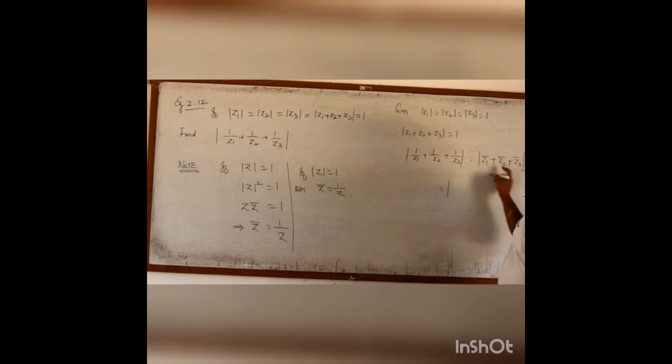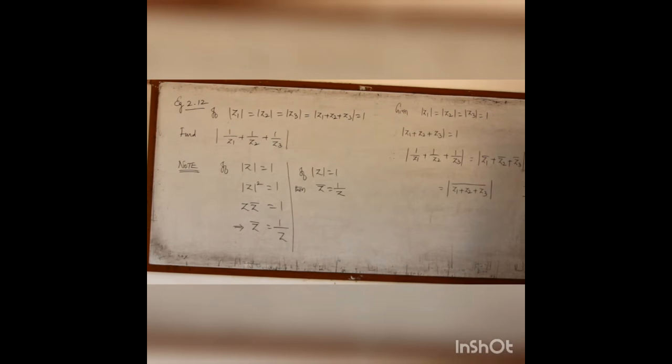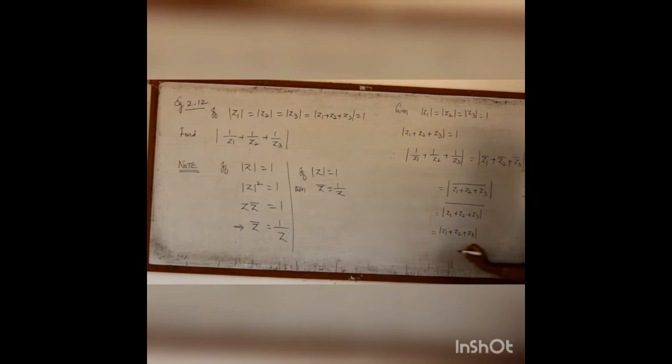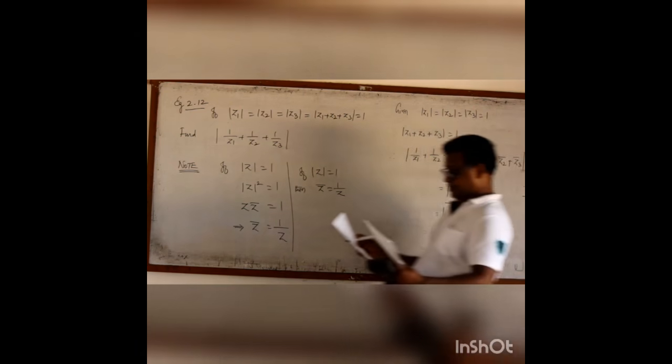Now I can take a single conjugate for all these complex numbers, over the modulus. Since it is a modulus, the conjugate is nothing but the complex number itself. Therefore this is 1. That's all. Therefore the modulus of 1 by Z1 plus 1 by Z2 plus 1 by Z3 is also 1.